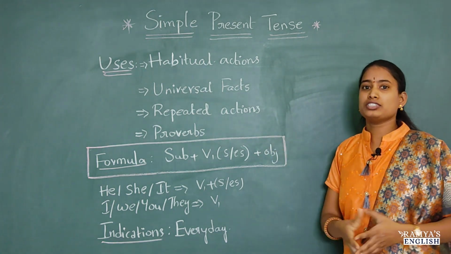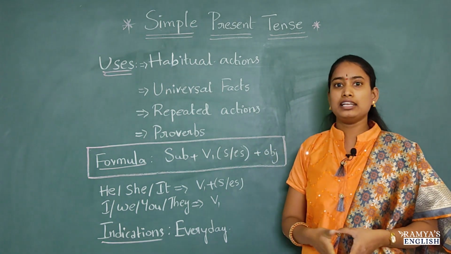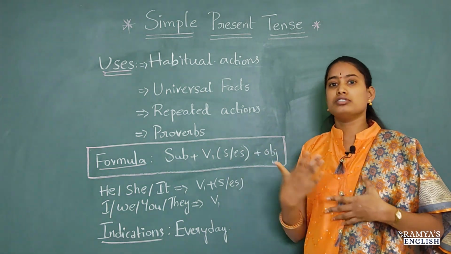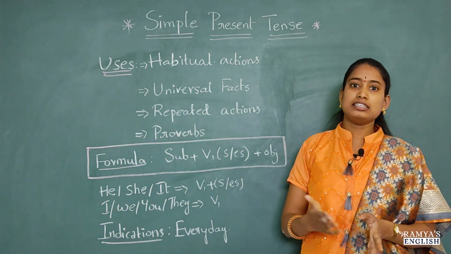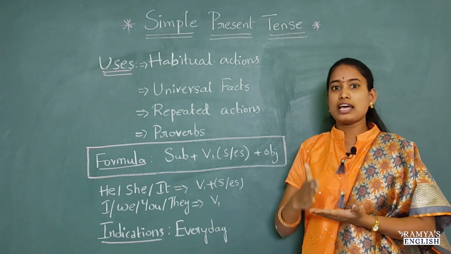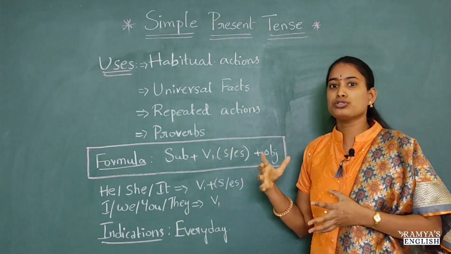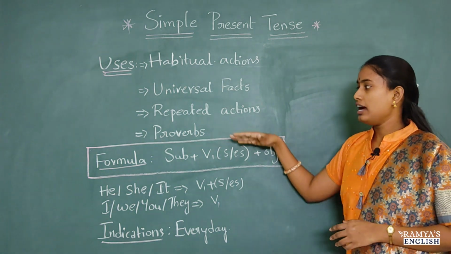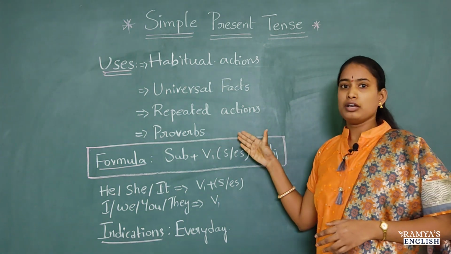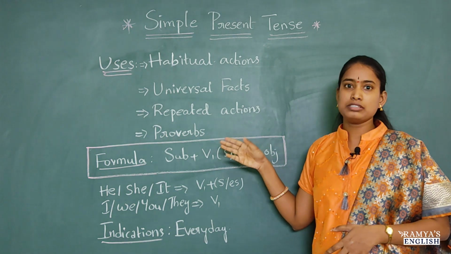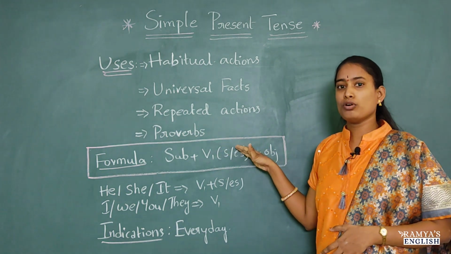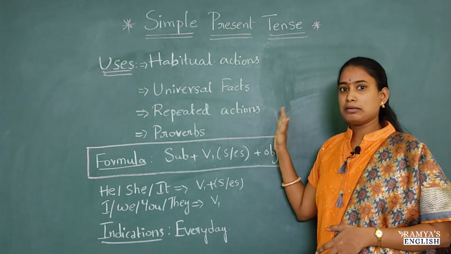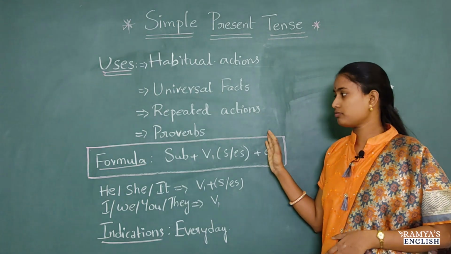And repeated actions. These actions happen daily. Today, tomorrow, this week, next week, this year, next year. Those actions repeat every time. For those repeated actions, we should use simple present. And proverbs. We have so many proverbs in English. For those proverbs, we should use only simple present tense.